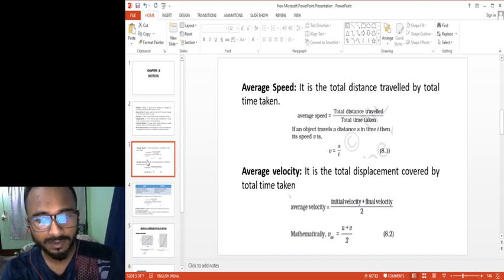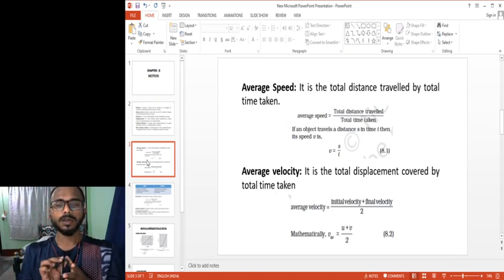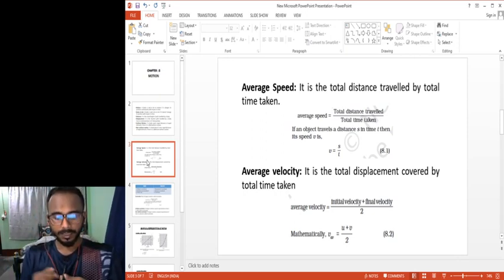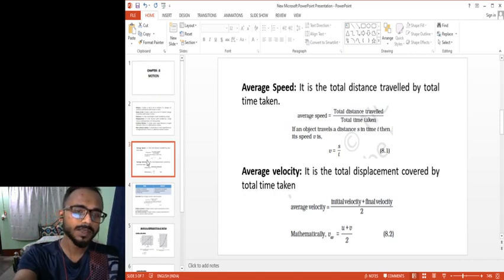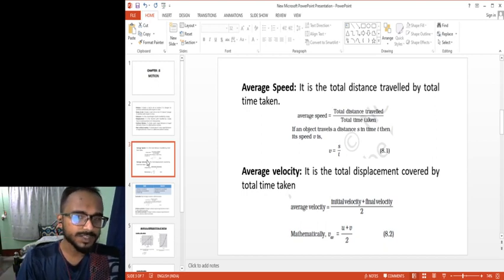Mathematically, the average velocity will be your initial velocity plus final velocity, divided by 2. Suppose this is my initial position. I'm at rest, so my initial velocity is 0. Suppose I walk from here to here, then I will gather some speed and have some final velocity. So my initial velocity will be suppose 0, final velocity will be 5, and then divided by 2, we get the average velocity.